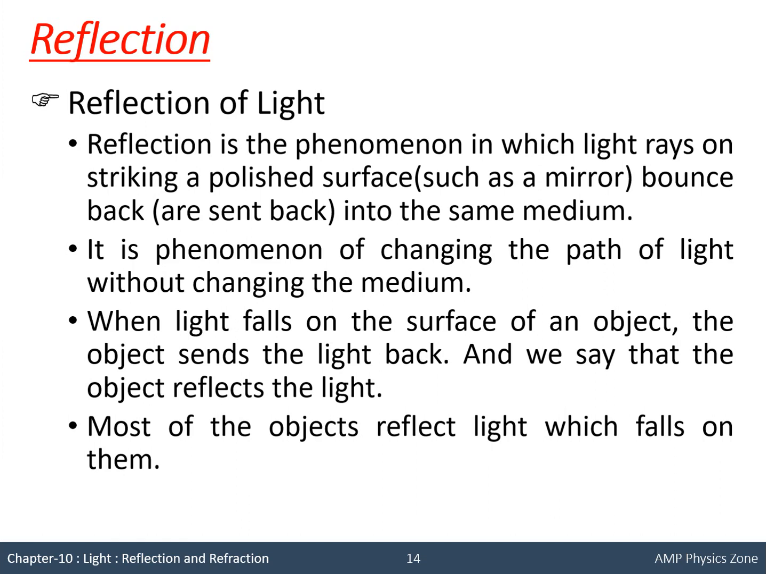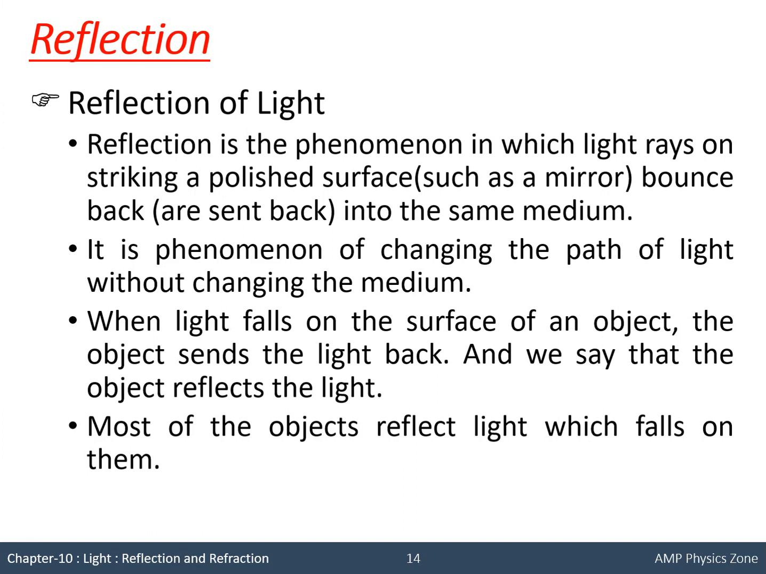Now, most of the objects inside the room we can see from any part of the room. The reason is that reflection by that object will be in each and every direction due to the roughness of the surface. For example, if we take a table inside the room, then we can see the table from each and every part of the room, because the reflected light will move in each and every direction.